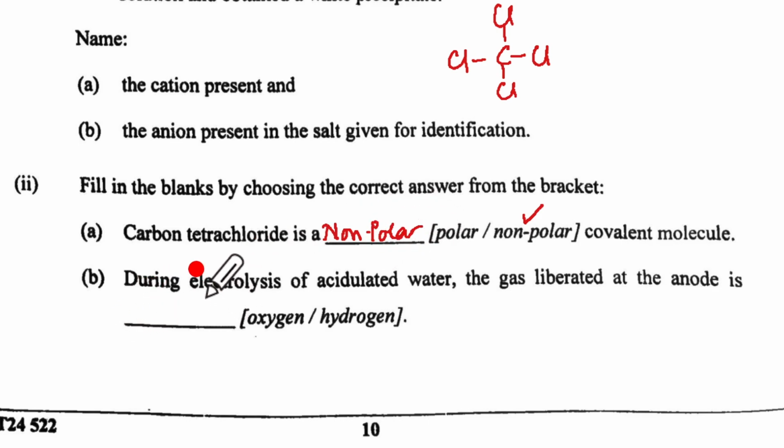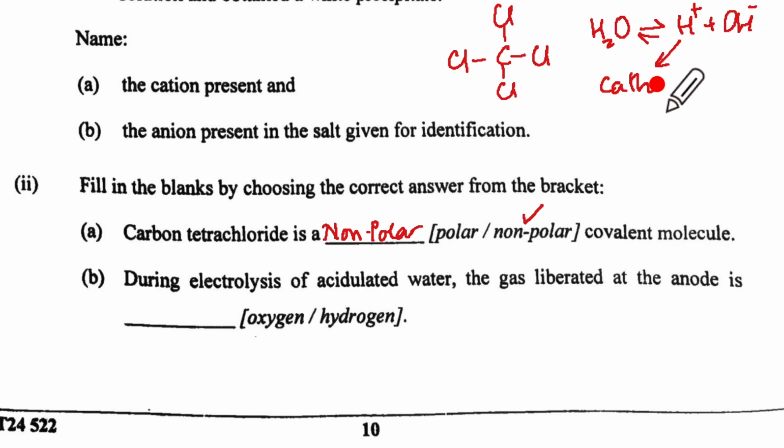And B, during electrolysis of acidulated water, the gas liberated at the anode is. Now if you are not directly getting the answer, you should show the steps where we show H2O dissociating into H1+ and OH1-. Now these will migrate, H+ to the cathode. So at the cathode H1+ will gain 1 electron to give hydrogen.